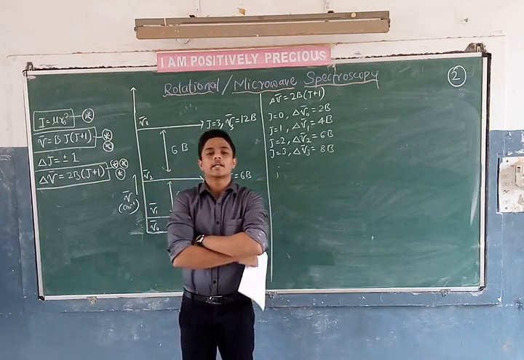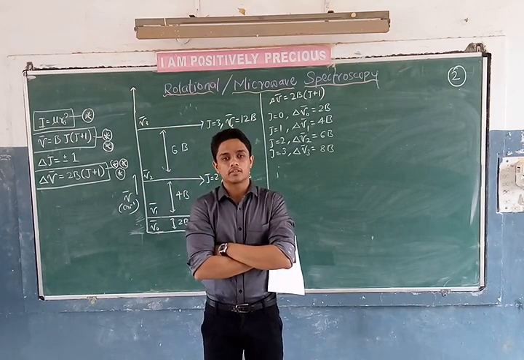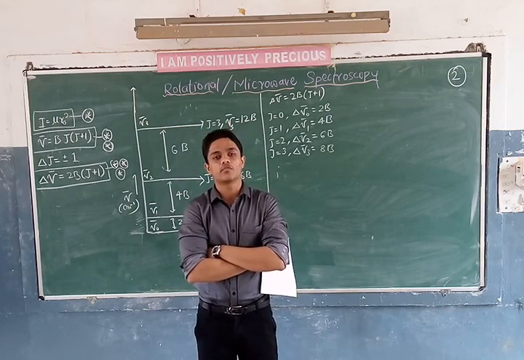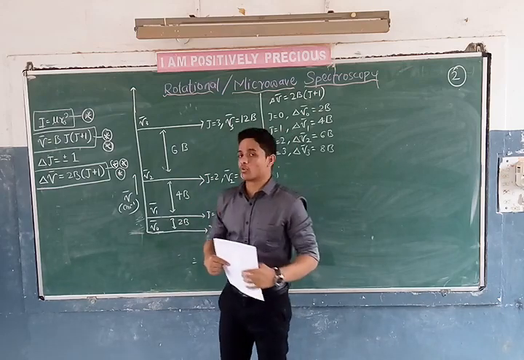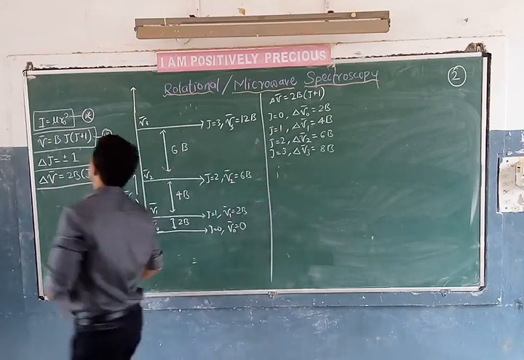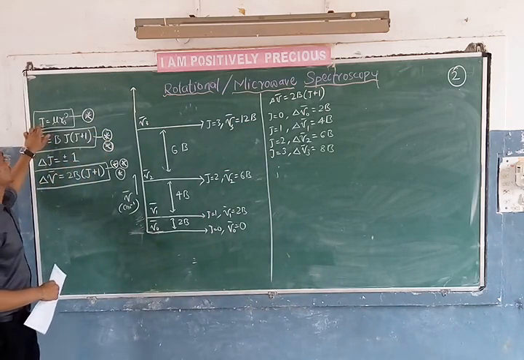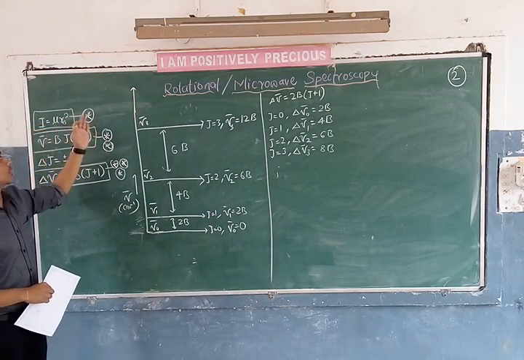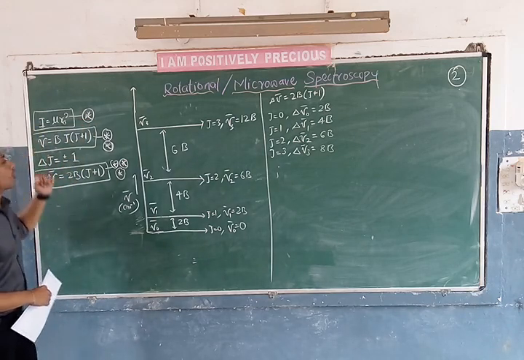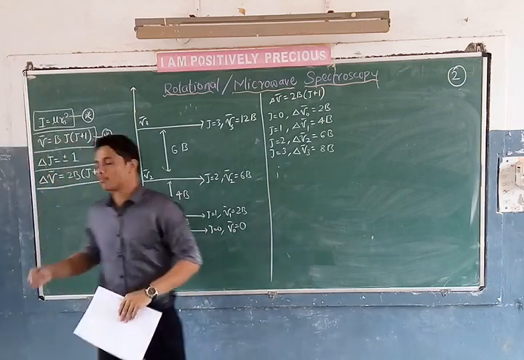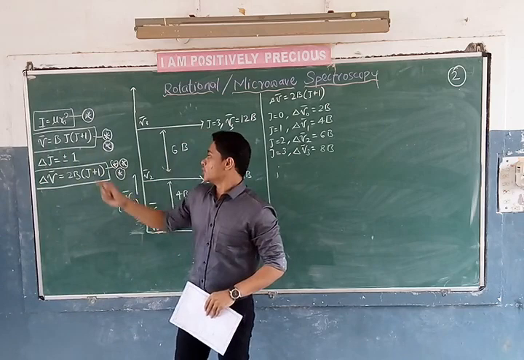In the last video, I derived the expression for the rigid body rotator, the energy, and the expression in terms of wave number. I have written those expressions on my green board. From the last class, I derived the expression for moment of inertia, I is equal to mu r naught square, and I have given it one star. Then I derived the expression for wave number, which is given by B into J into J plus 1. I have given it 2 stars.